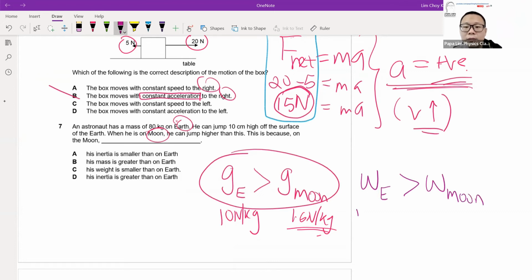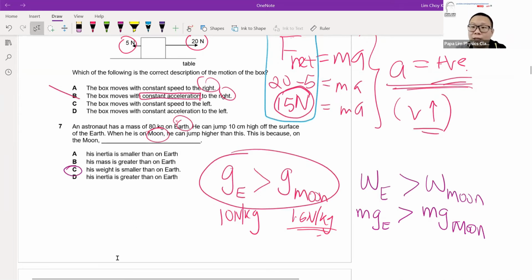Why? Weight is mg, and because of different gravitational field strength, the weight of the same object, same mass, will be different. So we can safely conclude that because of the weight difference, he is able to jump higher. So take note of what the question is trying to test: the difference in gravitational strength, which affects the magnitude of the weight and indirectly affects how high you jump.